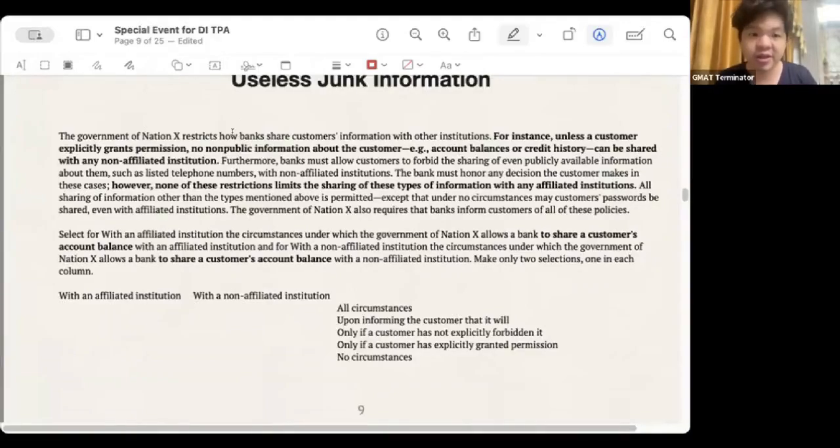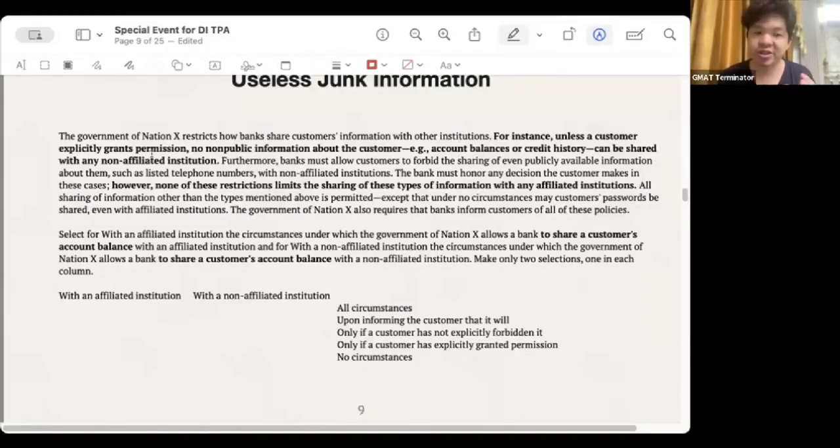So in other words, under what circumstances can it be shared with non-affiliated institutions? It is when the customer has given permission. So in this box, is it all situations? It is not that it is okay as long as the customer does not prohibit it. It is only when the customer has given explicit permission, right? So in the second box, we will choose the fourth option.